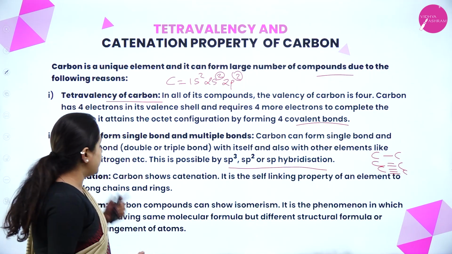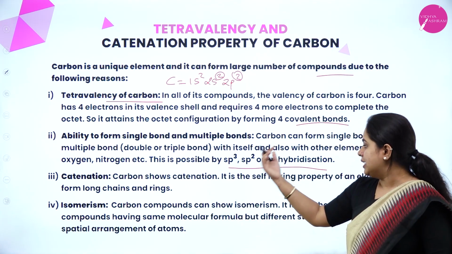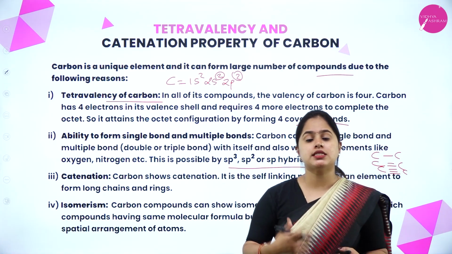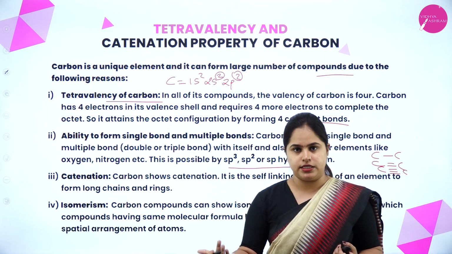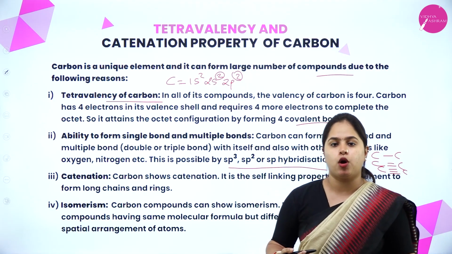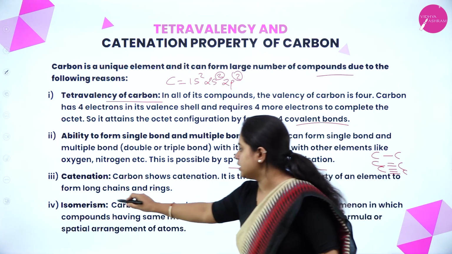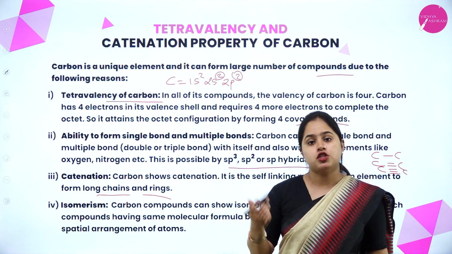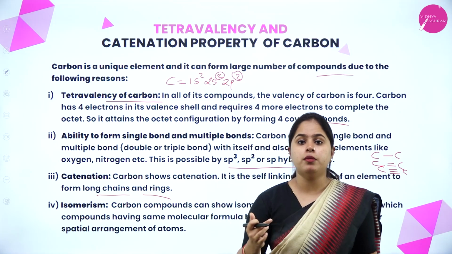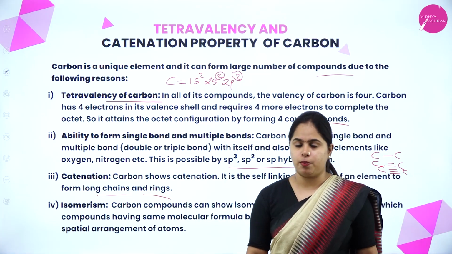Now the next property is catenation. What is catenation? Carbon shows catenation. It is the self-linking property of an element to form long chains and rings. As we said, carbon can form bonds with carbon itself. So it binds with a large number of carbons, and that is the self-linking property of an element. That is, carbon links with itself. So it can form a big molecule, or long chains and rings can be formed. That property is called catenation. I hope you are familiar with the allotrope Buckminsterfullerene. It is formed by a number of carbon atoms joined with each other. That is because of the catenation property of carbon.